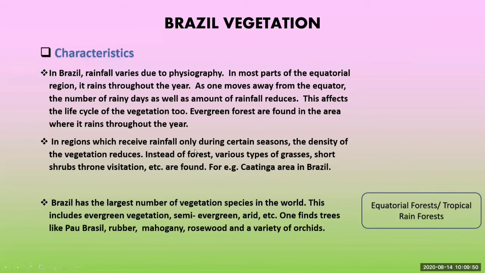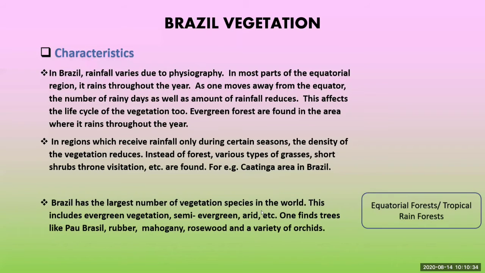In the region which receives rainfall only during a certain season, the density of the vegetation reduces. Instead of forests, various types of grasses, short shrubs, thorny vegetation, etc. are found. For example, the Caatinga area in Brazil. We have seen before the Caatinga area in the eastern part of Brazil, and here are the characteristics of that vegetation. The Caatinga is found only in the desert area. Now come to the next characteristics.